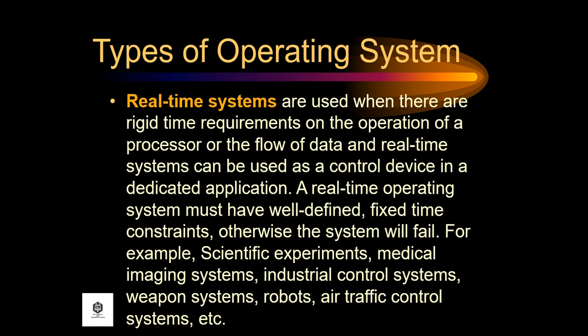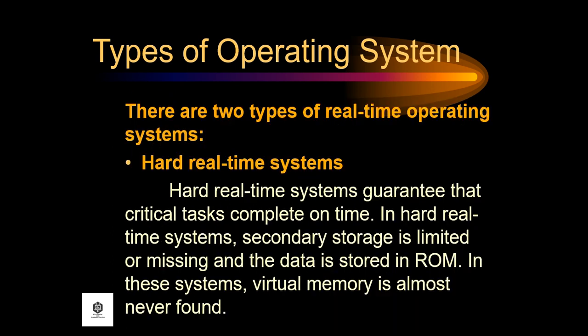Real-time systems are used when there are rigid time requirements on the operation of a processor or the flow of data, and can be used as a control device in a dedicated application. A real-time operating system must have well-defined, fixed time constraints, otherwise the system will fail. For example, scientific experiments, medical imaging systems, industrial control systems, weapon systems, robots, air traffic control systems, etc.